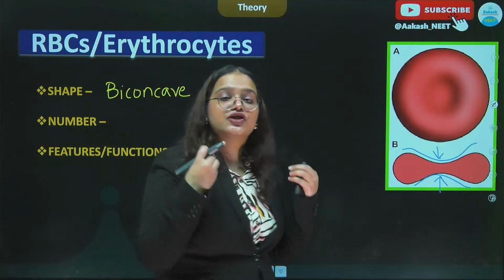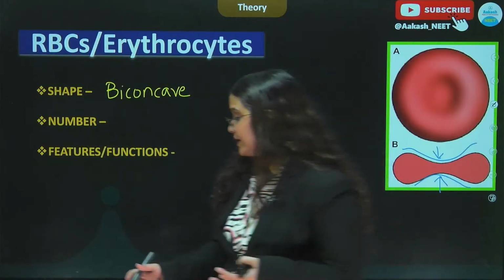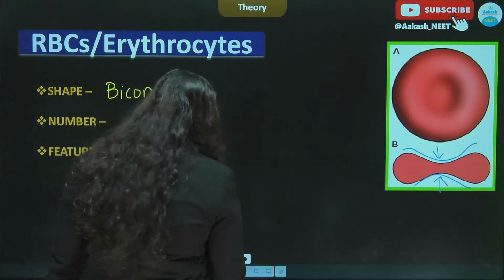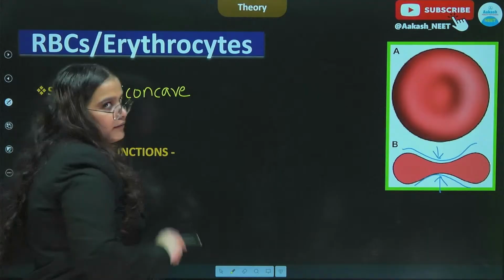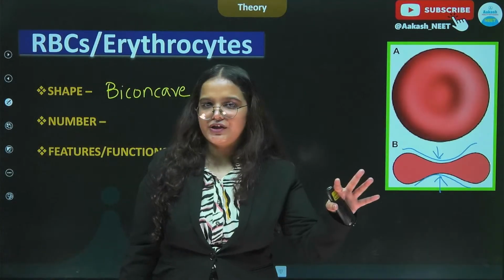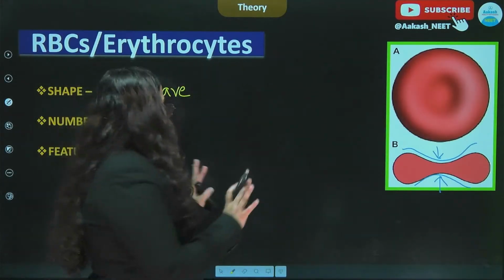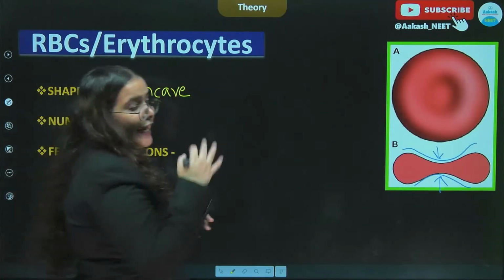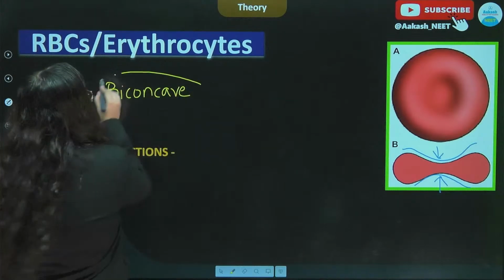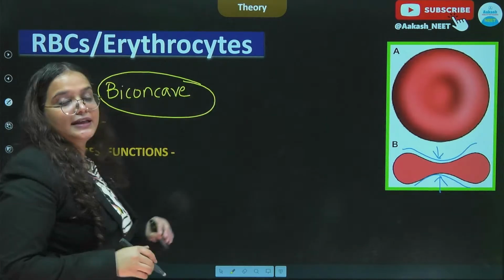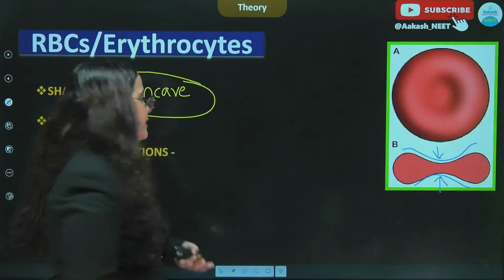And this shape holds significance because when we study the mathematical figures, sphere पढ़ते हैं हम, बाकी जो भी structure पढ़ते हैं, even I don't know the names of all the structures, but as compared to the other geometrical figures, this biconcave shape has the greatest surface area.